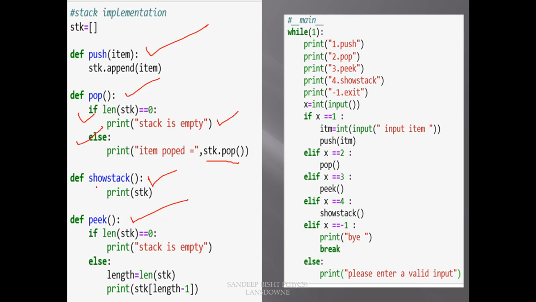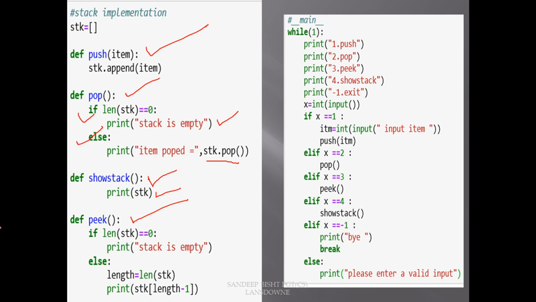And this function show stack will just print the stack, nothing else. I have just written this one line here, print stack. And what is this peek function doing here? This peek function is just printing the last element of the list. How can we do that? We can take the length of that list, and since the index starts from 0, the index of the last element will be length minus 1.